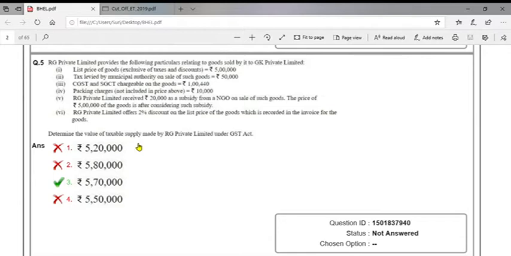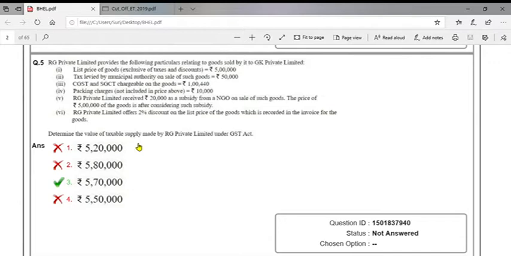So here list price should not include CGST, SGST and UTGST. It might be included any local taxes levied by the local government or local authority. So municipal taxes should be added, 50,000. CGST, SGST should not be added. Packing charges should be added, 10,000.